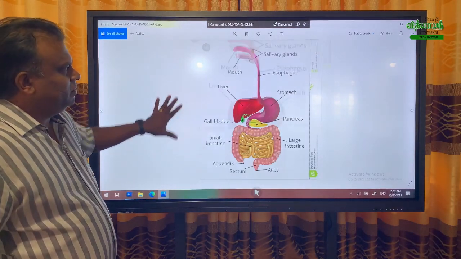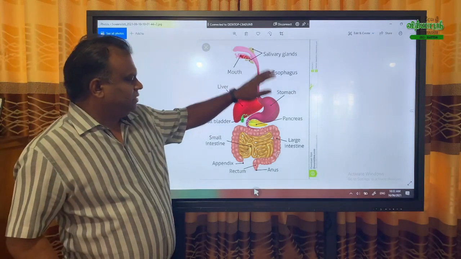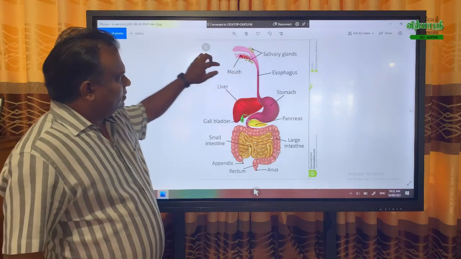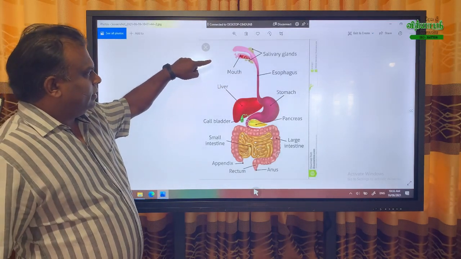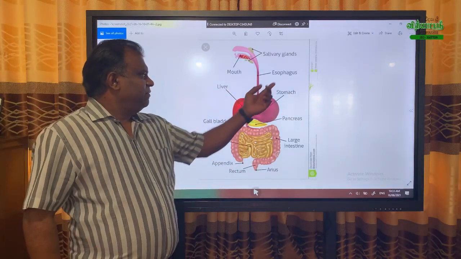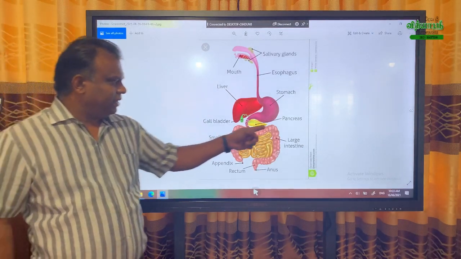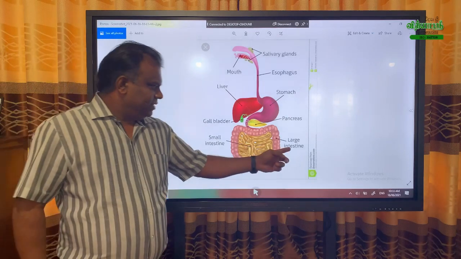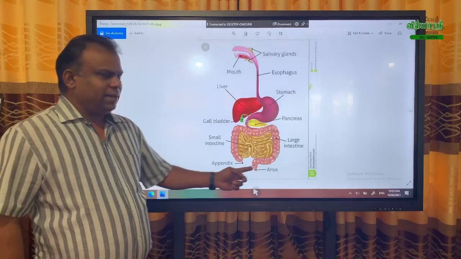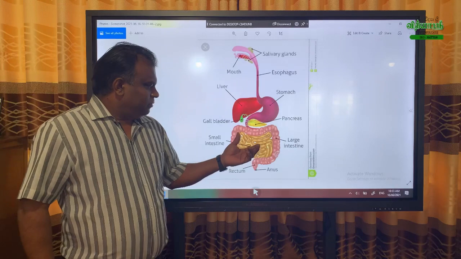Right. We will start with the digestive system. Simply, these are the parts of the digestive system. Above is the salivary glands and mouth. The mouth we call the buccal cavity. Then esophagus, stomach, liver, gallbladder, pancreas, large intestine, small intestine, appendix, rectum, and anus. Okay, so there are more.